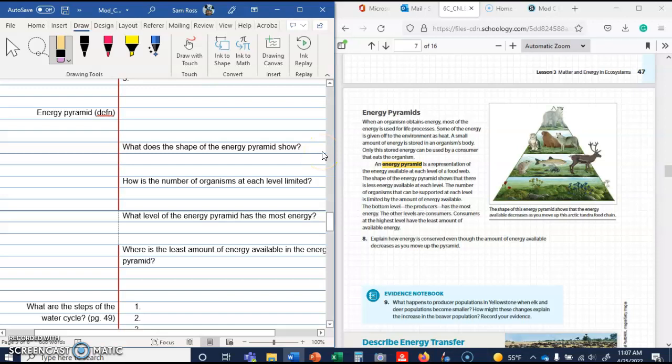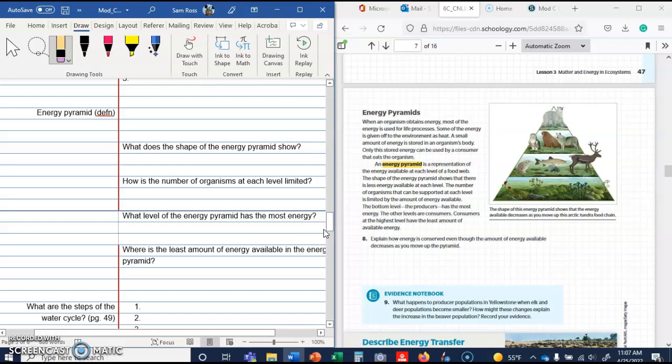How is the number of organisms at each level limited? The number of organisms that can be supported at each level is limited by the amount of energy available, because there's less as you go up the pyramid. What level of the pyramid has the most energy? The bottom level, the producers, has the most energy.